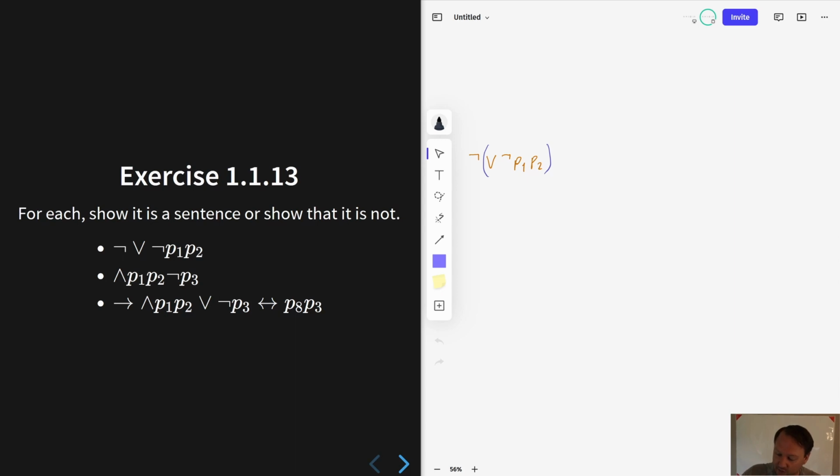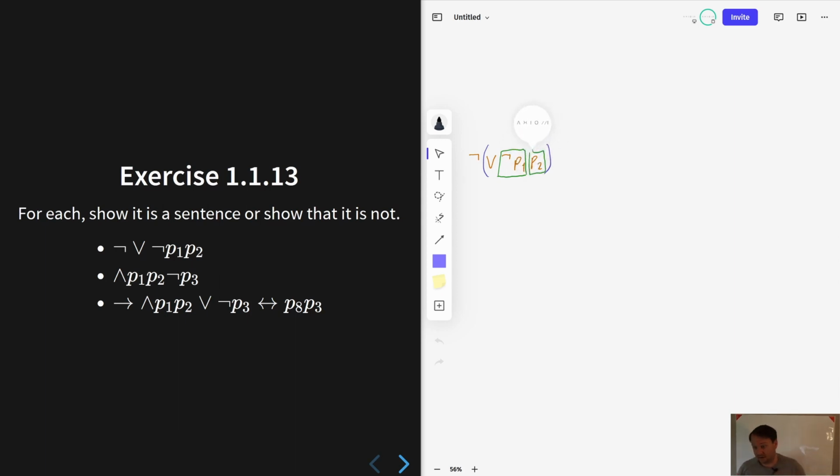Now, in order for this to be a sentence, we see that it leads with a disjunction, and so there must be some sentence written immediately after it. And we could not stop at the negation. That would not be a sentence, obviously. We could extend to negation P1. That is a sentence, somewhat obviously. So there is our first sentence. From there, we need to show that everything after that is a sentence.